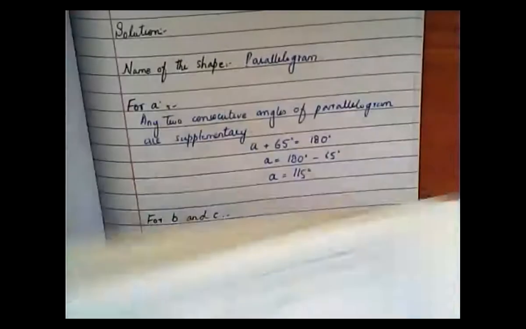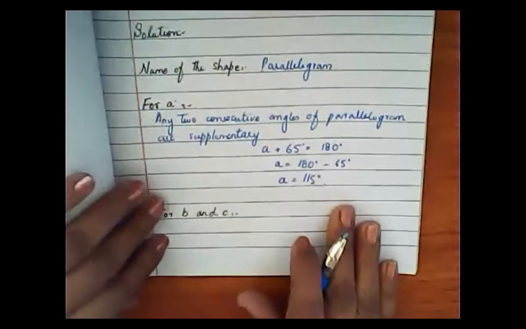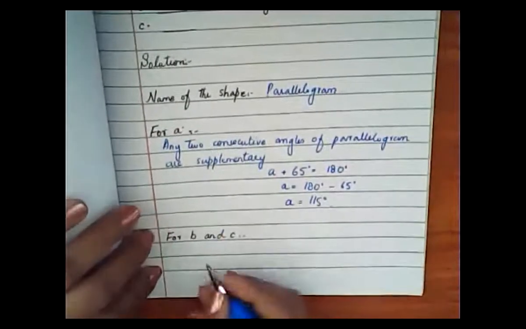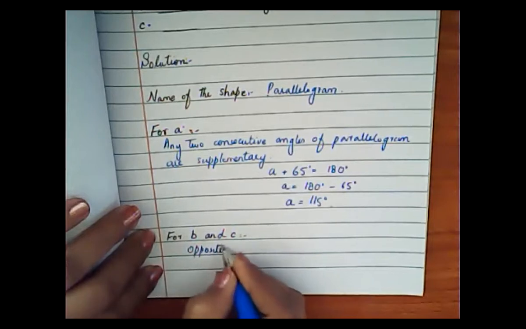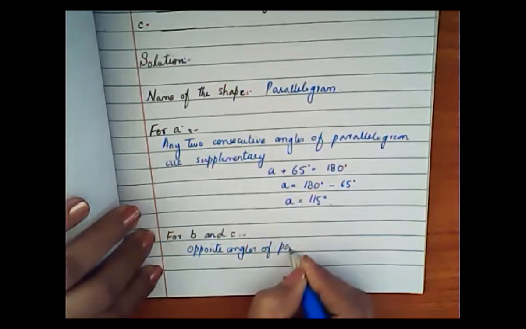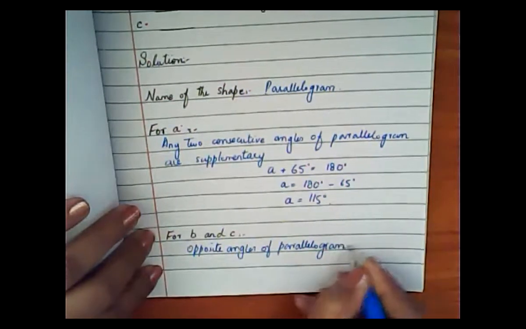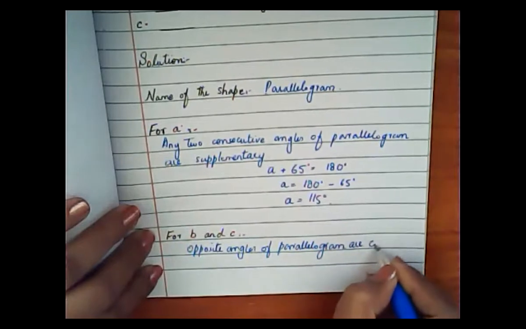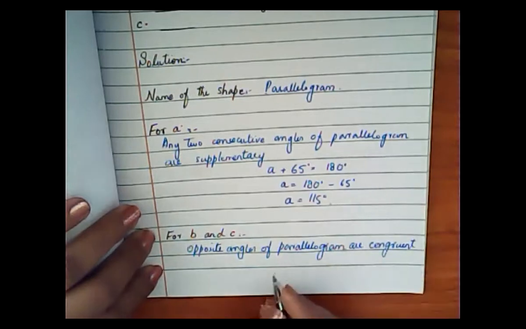So which postulate are you going to write here? You will simply write opposite angles of a parallelogram are congruent. Okay, very good, beta Varisha.